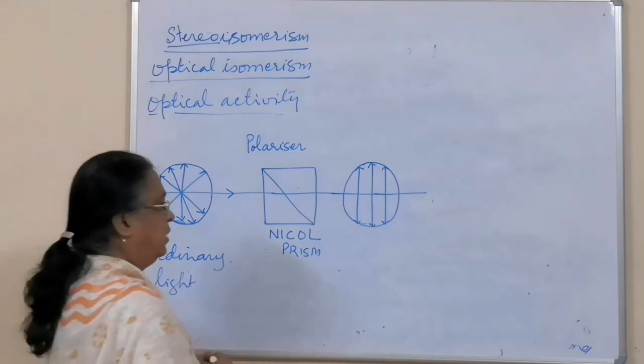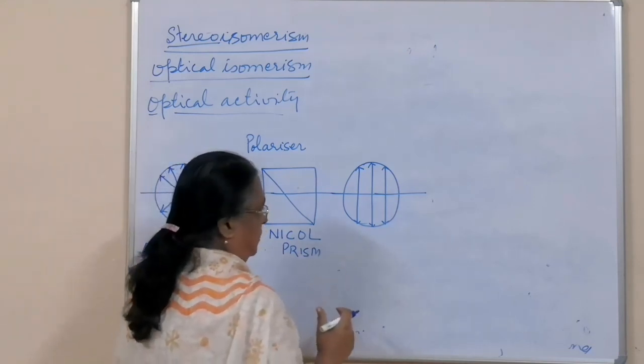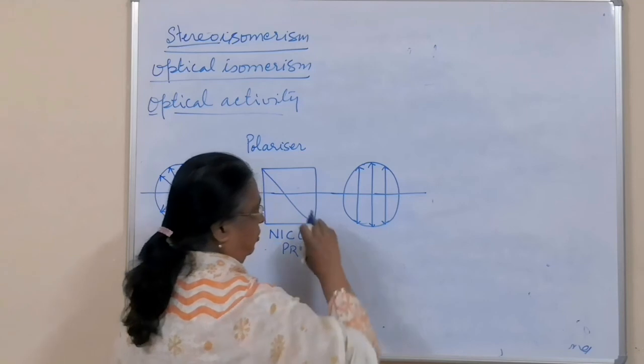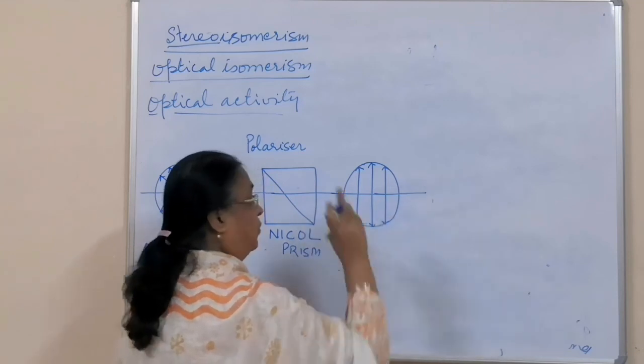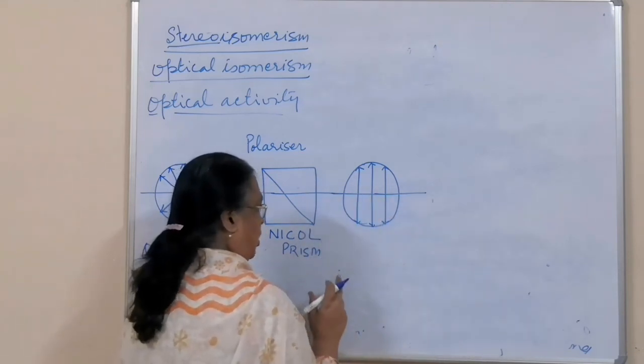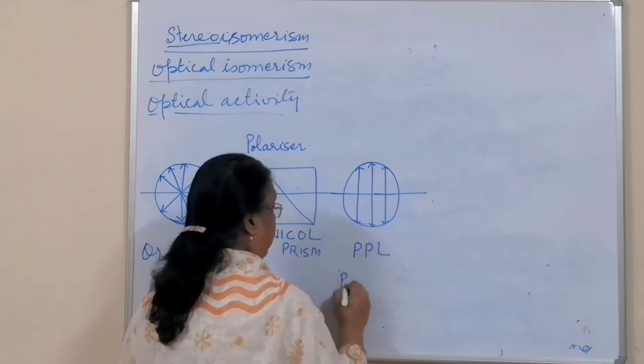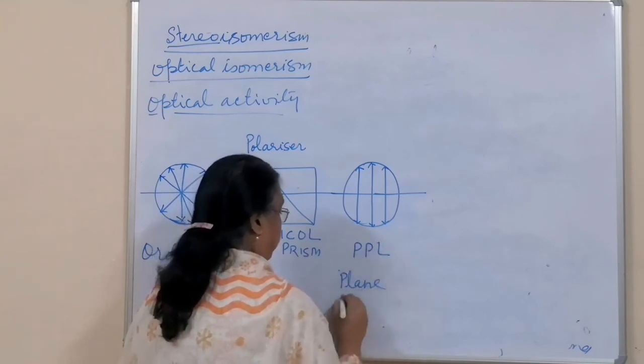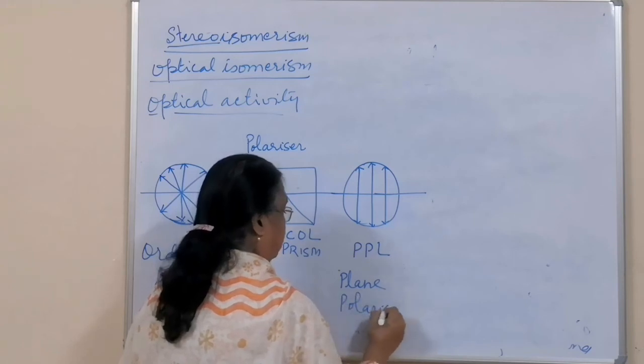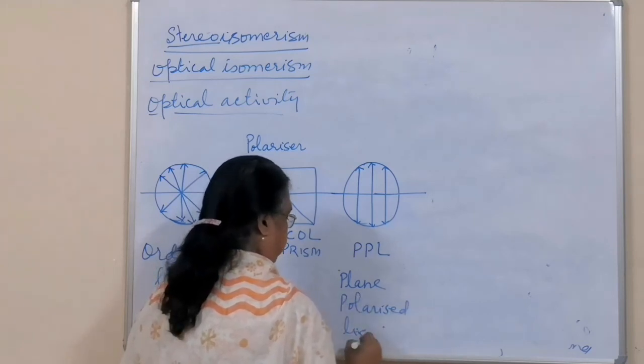So such light, when the direction of the motion is perpendicular to the propagation of the light, but in one direction only, not in all directions, is called PPL, plane polarized light.